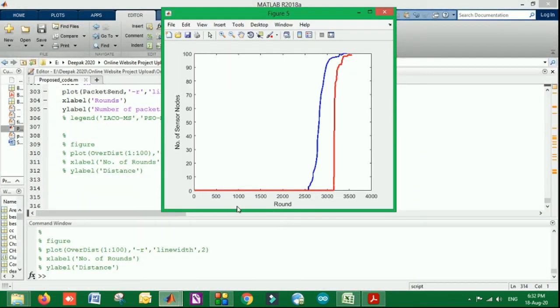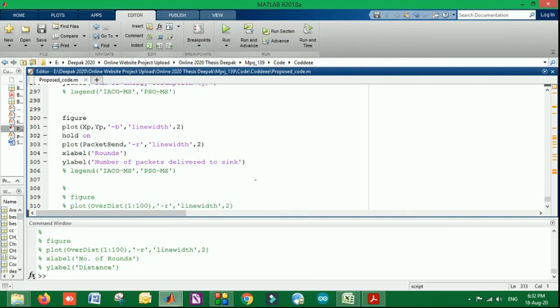You can see the number of sensors and the lifetime of the proposed algorithm in the red curve, compared with the blue previously. In the previous models the sensor nodes start dying from around 2500 rounds, whereas our first node dies at around 3200 or 3300 rounds. So there is an increase of approximately 700 to 800 rounds, which is a good count. Even more modifications are also possible.